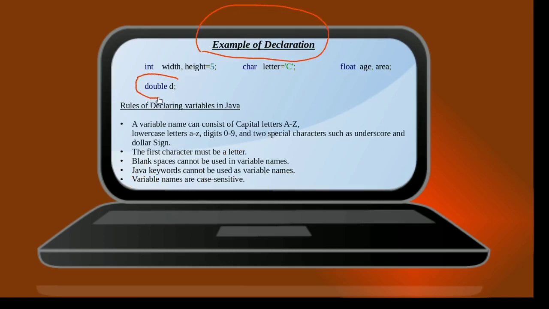As you can see over here in this particular instruction, I have declared a variable by the name D, and the data type for this particular variable is double. Now, in this particular instruction, I have declared 2 variables by the name of age and area. Observe this comma which is between these 2 variables, and these 2 variables are of the float data type.